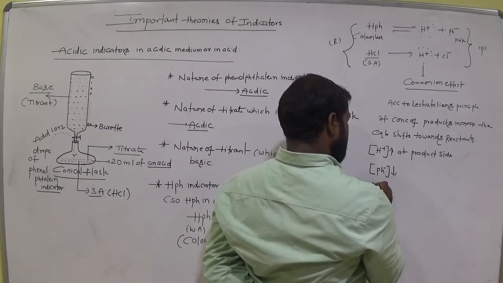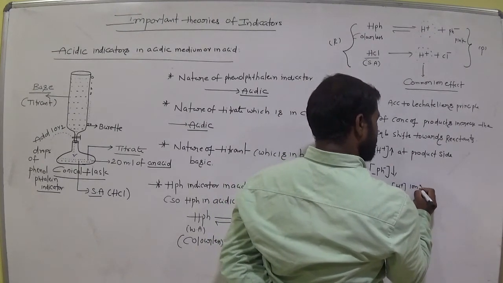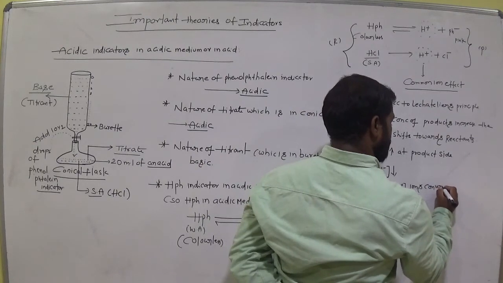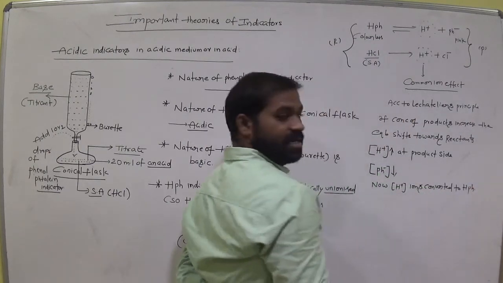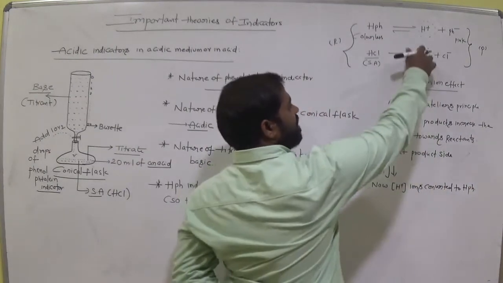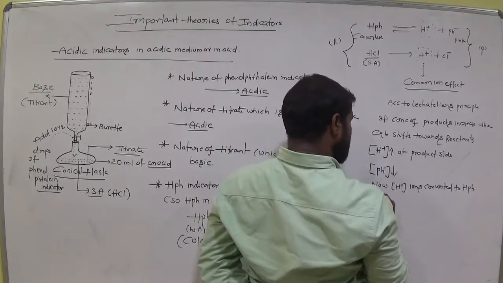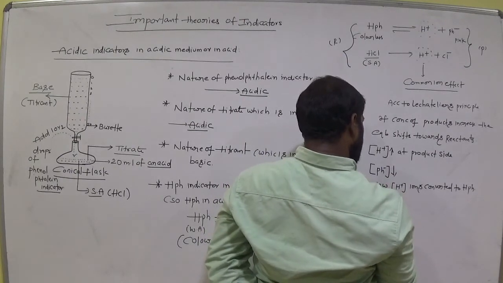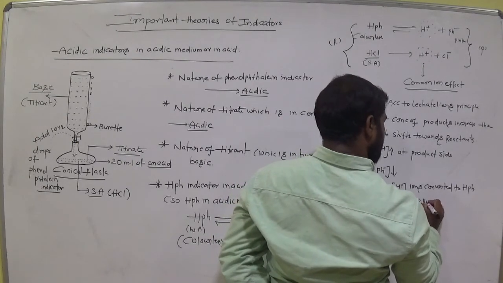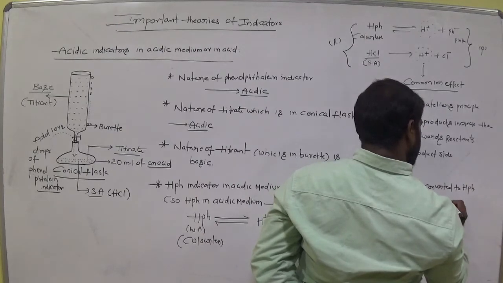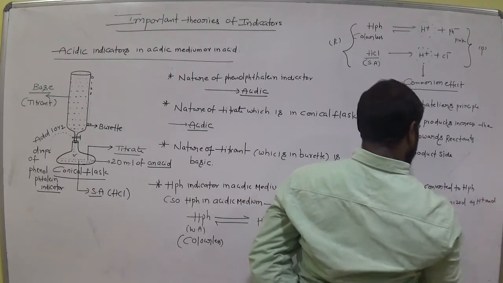Okay. Now H plus ions are converted to HPh, am I right? Backward reaction takes place. Why? Because H plus ion concentration is high, so the reaction takes place backward. That means HPh is formed, am I right? Therefore HPh is practically unionized as H plus and Ph minus.